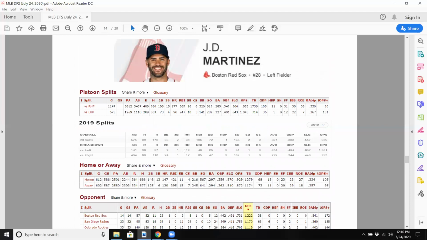So who are we going to go with on Boston? Definitely JD Martinez is a great option. Love Martinez. Again, doesn't have bets there, but look at what he does with left-handed pitching. For his career, last year, 1.381 OPS. That's crazy. Tends to do well at home, so he's a great home player. This is for his career.